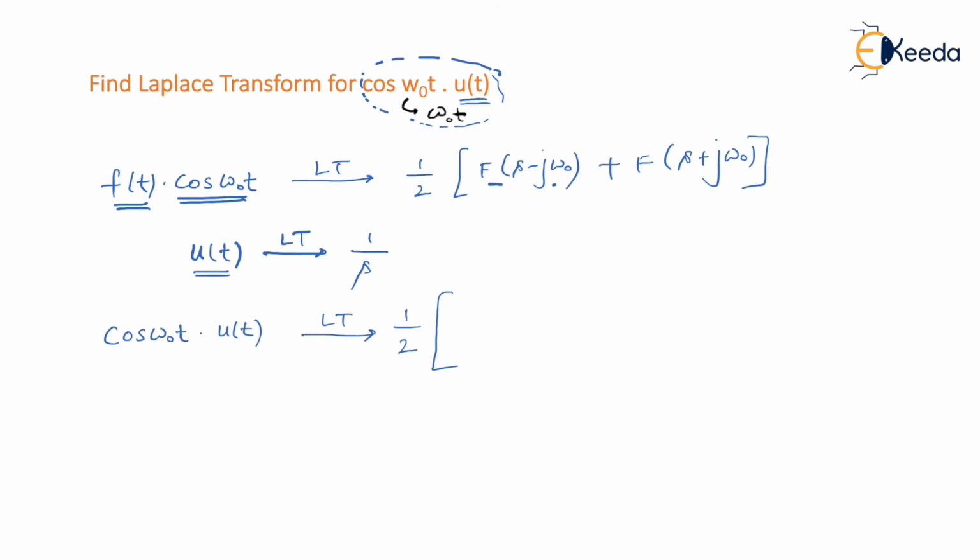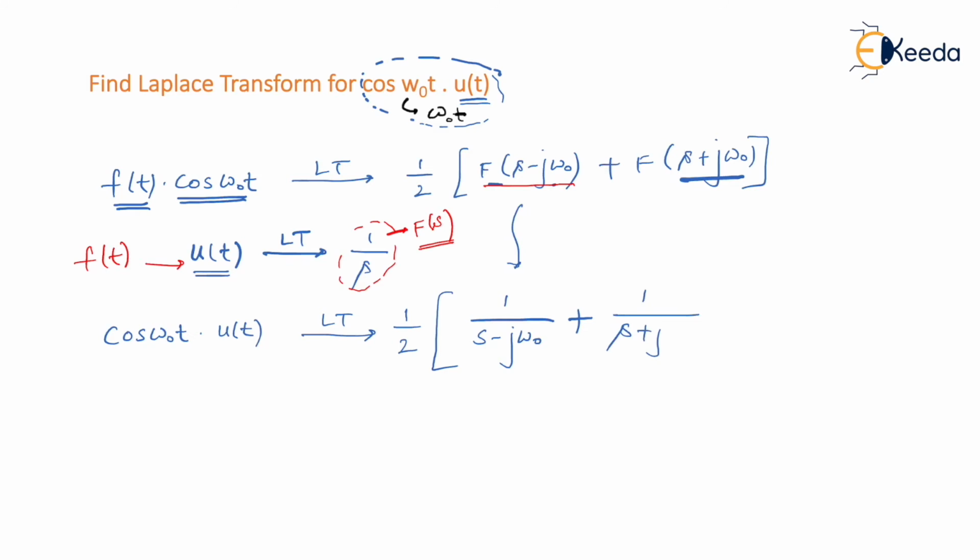So if you know what is f of s, here in this case this is your f of s, am I right? And this is your f of t. So how to get f of s minus j omega naught? It is very simple. If you have f of s, then just replace s with s minus j omega naught. I hope it is clear. So following that formula, now what I'll get over here is 1 upon s replaced with s minus j omega naught plus, now f of s plus j omega naught means replace s with s plus j omega naught in place of s. So it is 1 upon s plus j omega naught.